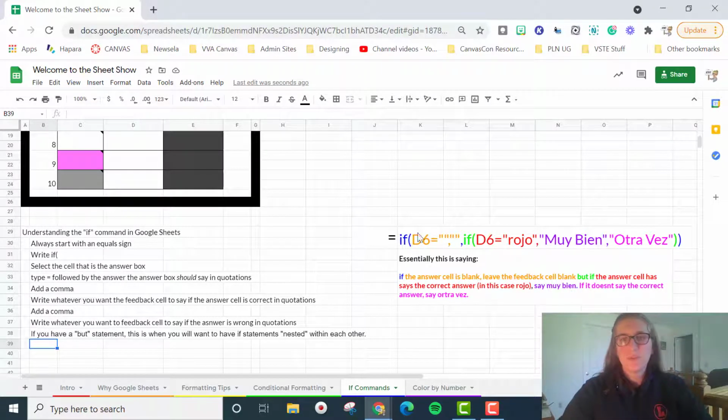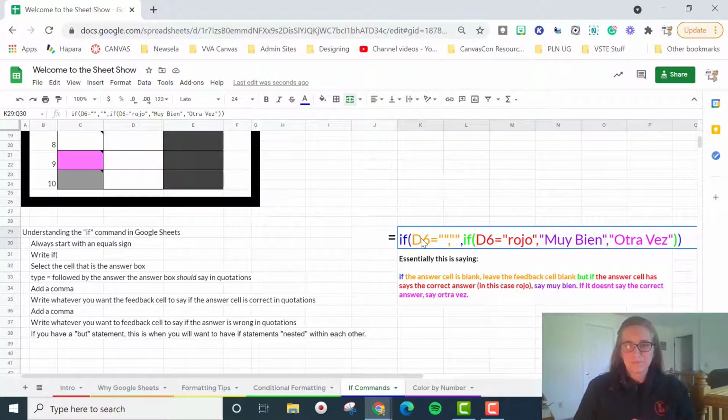If you have a but in your statement, then you want to have an if statement nested within each other. So what this is essentially saying is if the answer cell is blank, so a student has not typed in the answer, the feedback needs to be blank. But that's why I have the second if in there. If the answer cell says rojo, we want it to say good job. And if not, we want it to say try again.